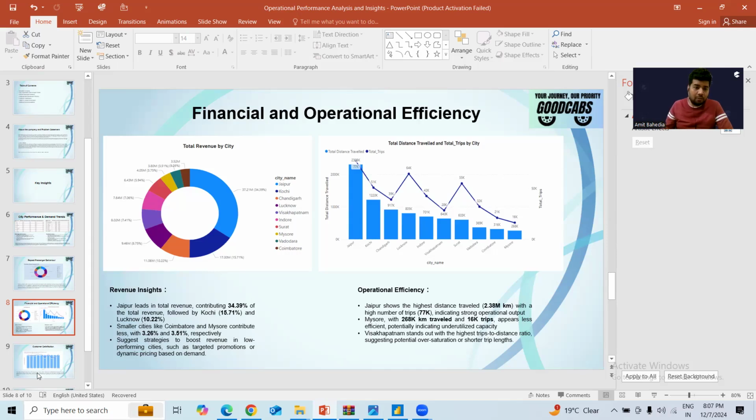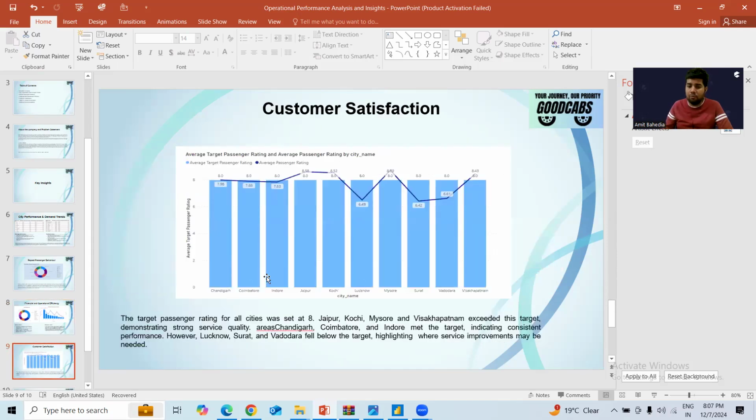Okay. Now the next slide is on customer satisfaction. It's on the overall rating part. The target rating the company had set was 8, and from the visual we can see that Jaipur, Kochi, and Mysore exceeded the target, but a few cities like Lucknow, Surat, and Baroda fell short of the target. So definitely the company can think about this for the customer satisfaction part. They can see what the problems are in Surat, Lucknow, and Baroda. They can study the customer feedback in detail, what issues they are facing, and then they can rectify them.